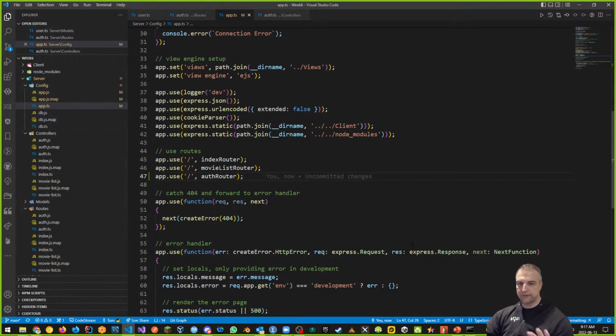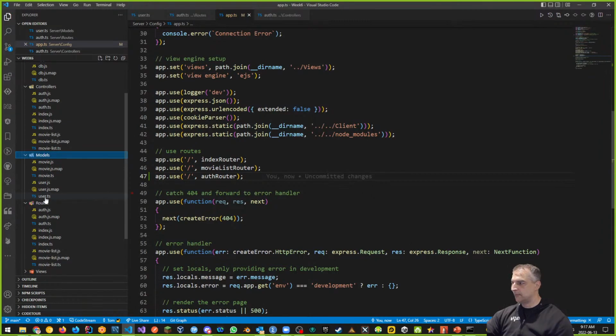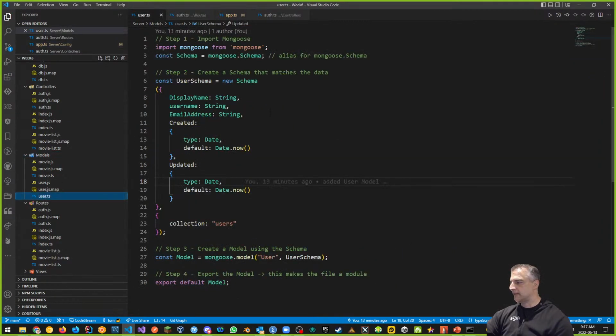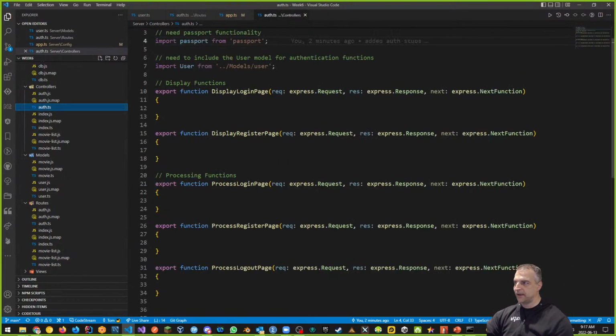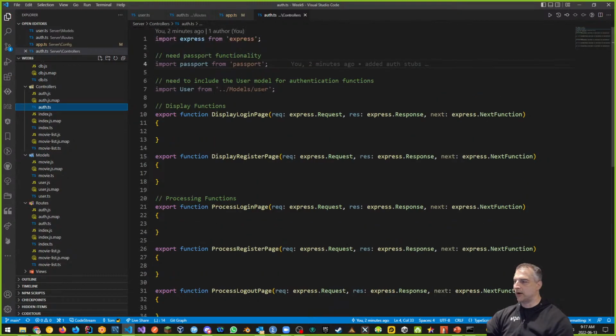Okay. Again, we're still far away from getting everything done. And let me recount all the things we've changed. So first, we've made a user model. That's the first thing we did. Then we split off and created new routes for authentication, as well as a controller for authentication. We just copy pasted everything and renamed all the files, all the functions. All right, that's what we did. We also imported the user model as well as Passport, because Passport's our new friend for doing all our functionality. That's the new module that we added in. So that's what we did so far.